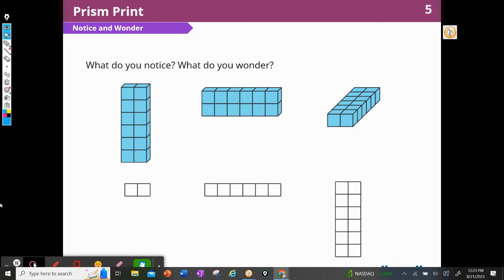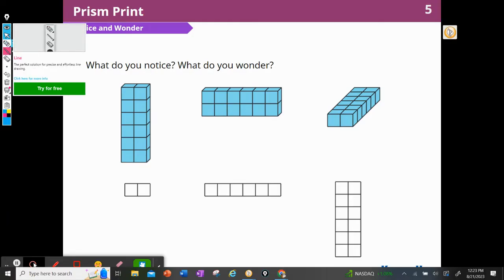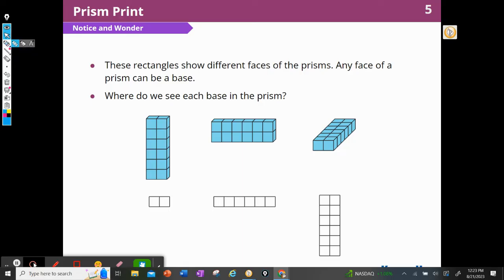So I notice that all of the prisms have the same volume. I notice that this one is 1 wide, 2 for the length, and 6 tall.